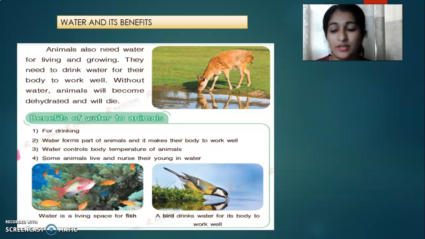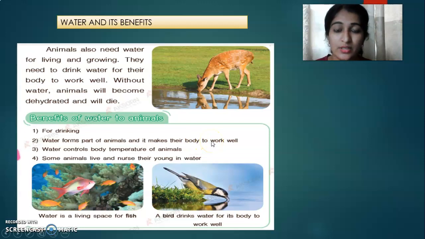Like us humans, animals also need water. Let's discuss the benefits of water. The benefit is for drinking.